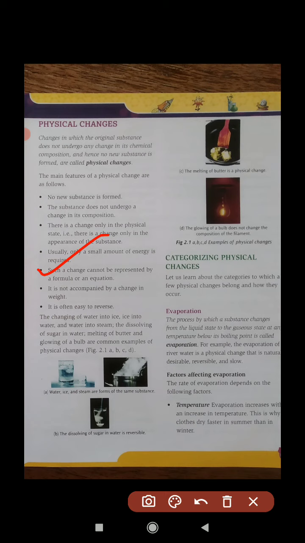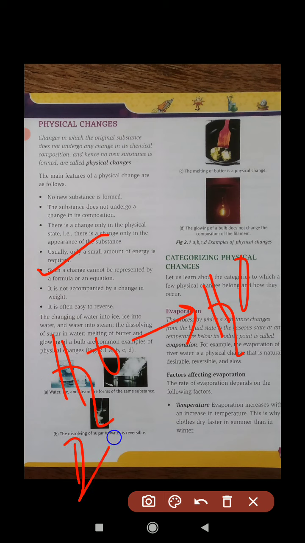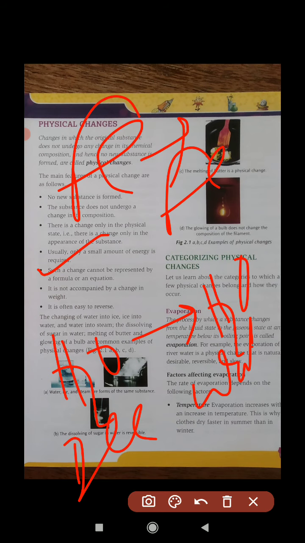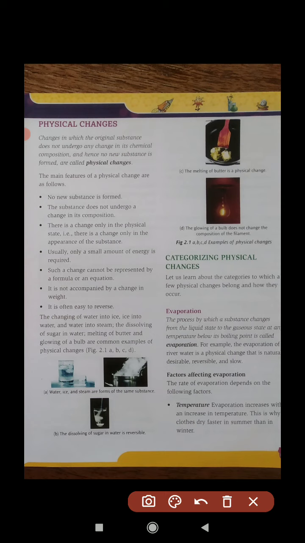Really, if there is no chemical change, how will you represent it? Suppose ice is converted into water, so H2O is converted into H2O. That is ice, that is water. So a physical change you can't represent by a formula. Suppose an iron rod was there, and it is converted into iron. How will you represent it? But a chemical change you can represent, because a new substance is generated, so its chemical formula is also different. Another substance forms, so the chemical formula will also be different.